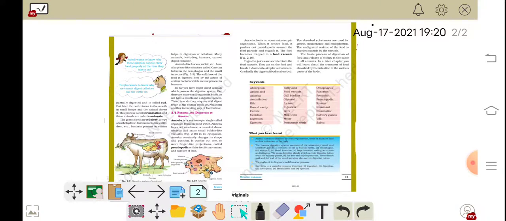Then, coming to the next, digestive juices are secreted into the food vacuole. They act on the food and break it down into simpler substances. So what is the role of digestive juices? They are secreted into the food vacuole and they act on the food and break it down into simpler substances. Gradually the digested food is absorbed.